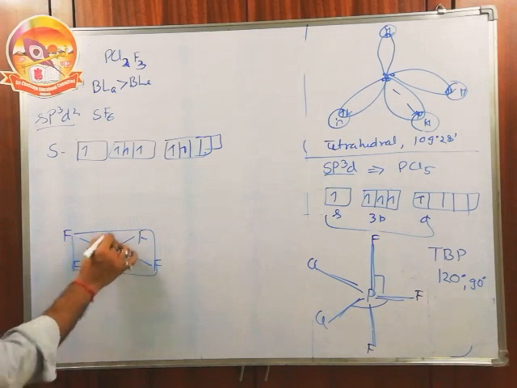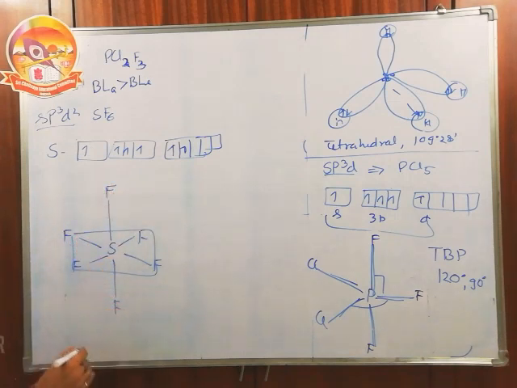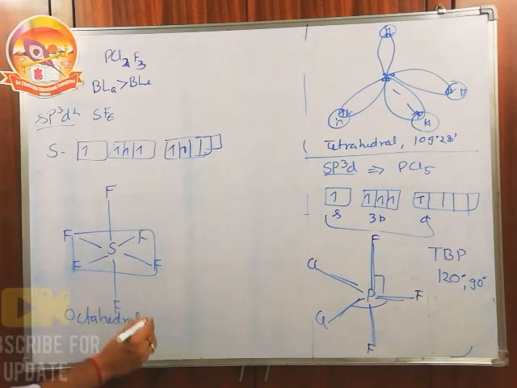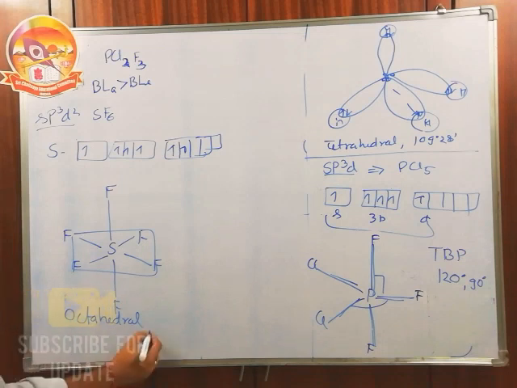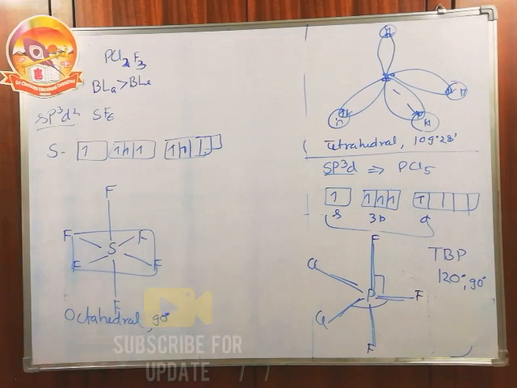Square shape, with one fluorine up and one fluorine down. This is also called octahedral or square bipyramidal. Every bond angle is 90 degrees.